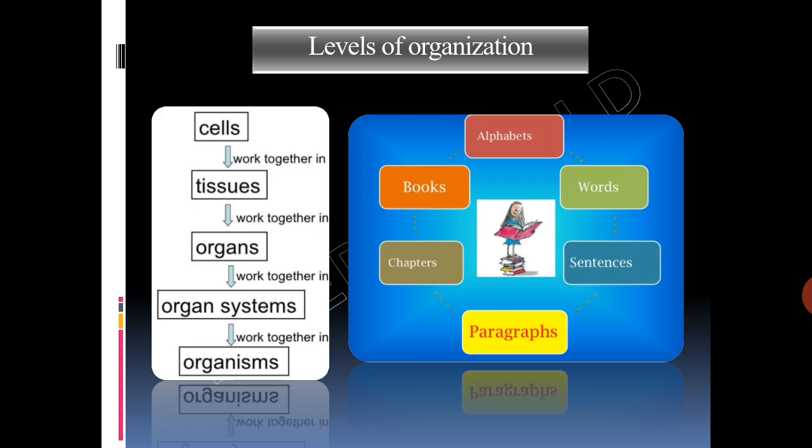Now several chapters will form a book. So all the organ systems together will make an organism. So in the case of a book, the basic structural functional unit is the letter, the letters A, B, C, D, and in the case of organisms, the basic structural and functional unit of every organism is a cell. So these are the various levels of organization.